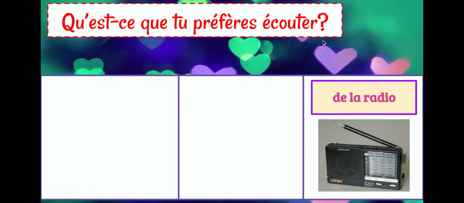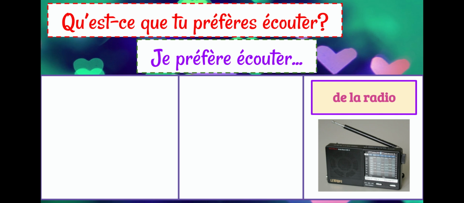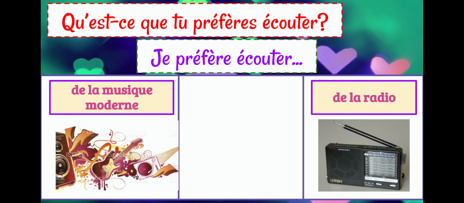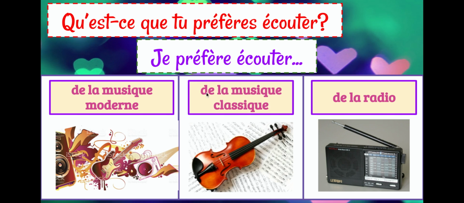And so we have de la radio. So de la radio. Let's say that all together. De la radio. All right, so to listen to the radio. And then next we have de la musique moderne. So say this one with me. De la musique moderne. And lastly, de la musique classique. So say this one for me. De la musique classique.